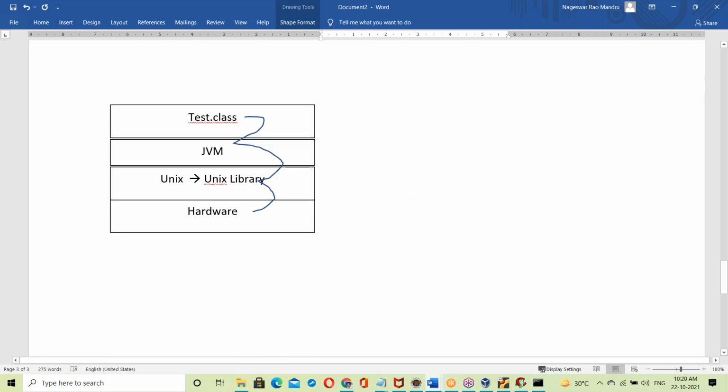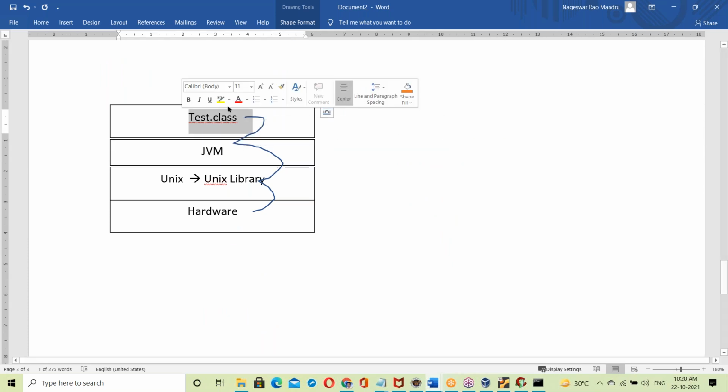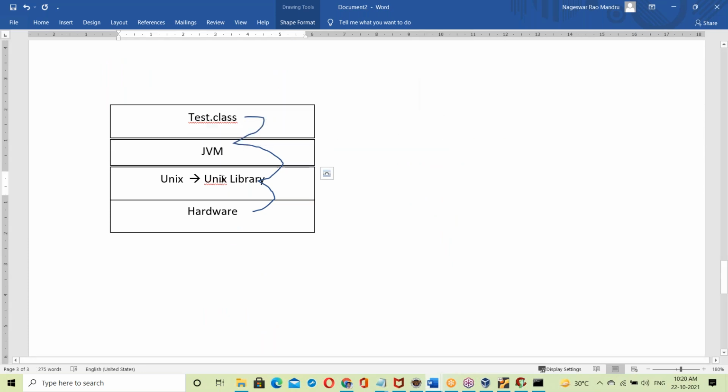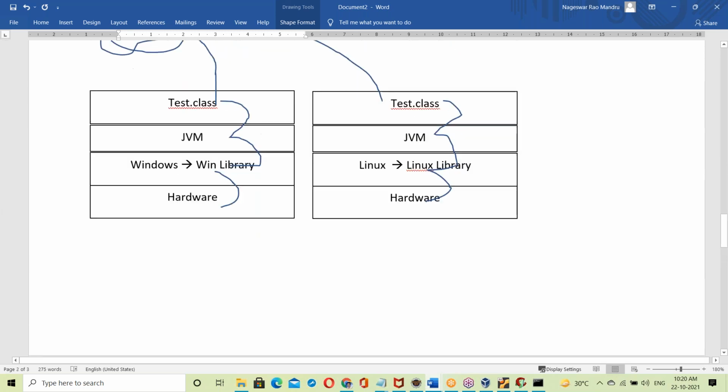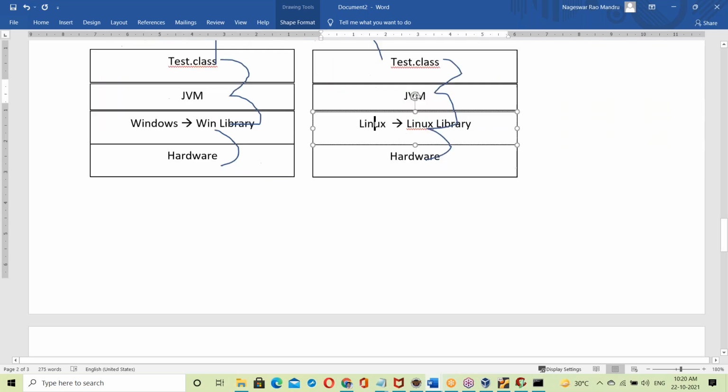Running on Unix, the Unix JVM links it to the Unix library. So whenever the OS changes, the link changes. If the OS is Windows, it links to the Windows OS library. If the OS is Linux, it links to the Linux library.